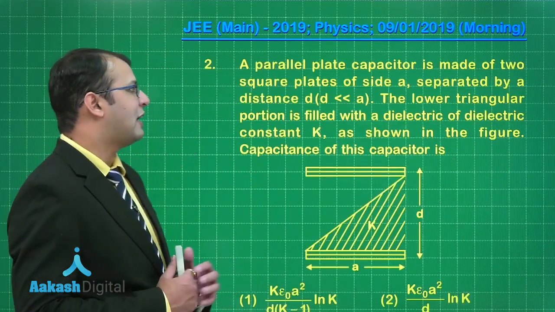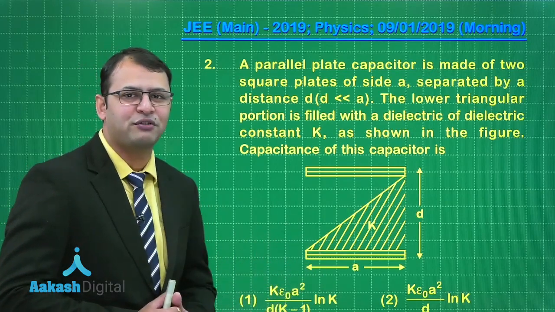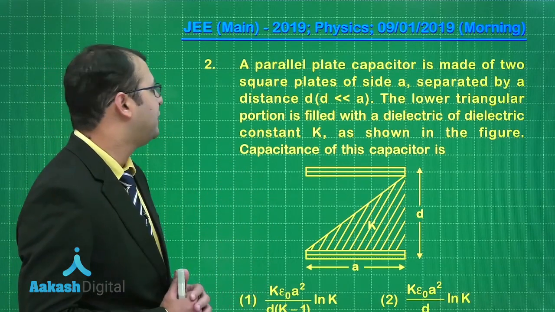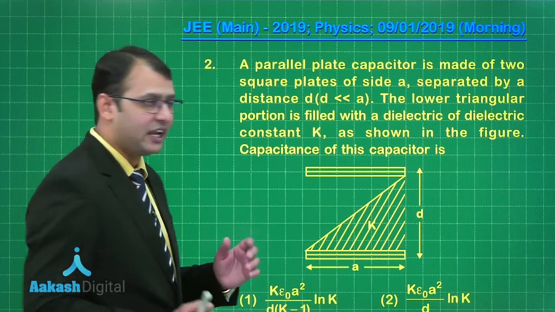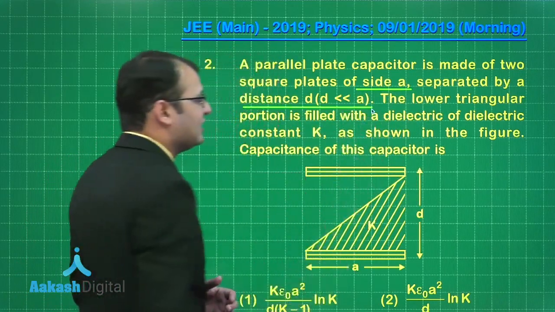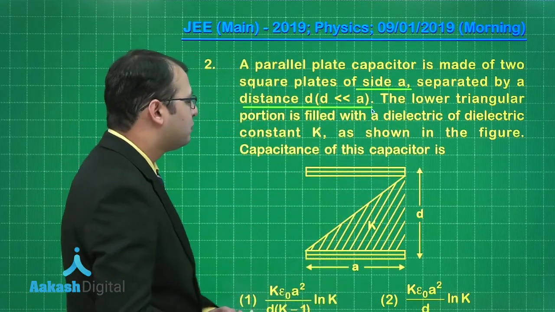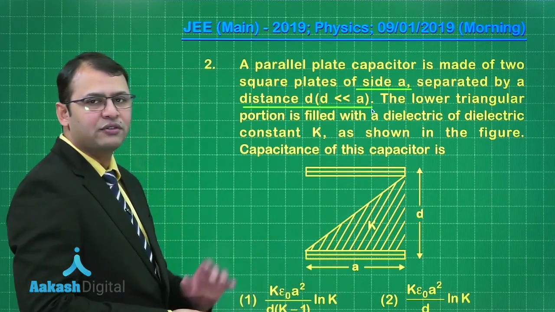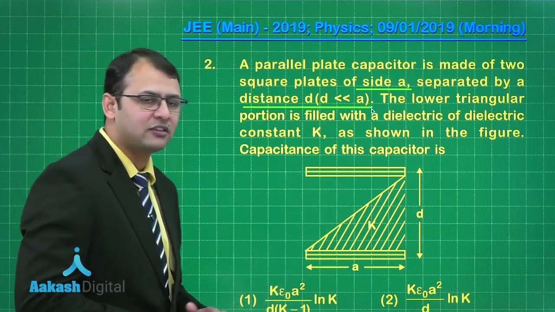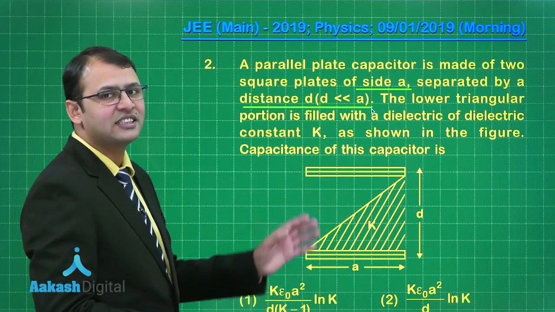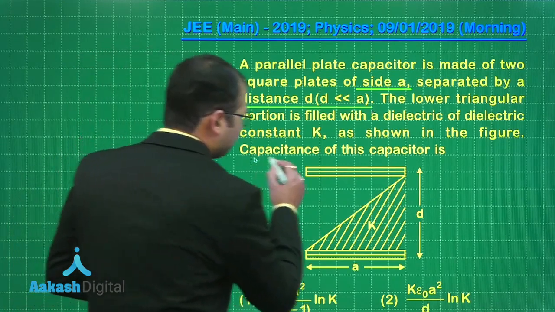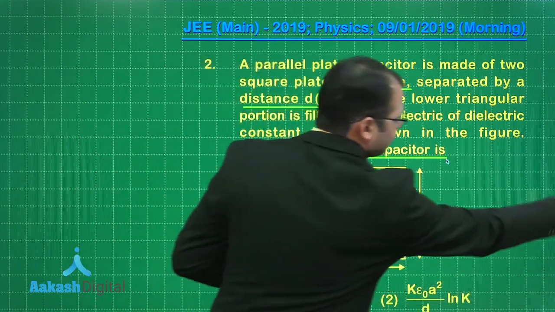Now this question of parallel plate capacitor belongs to a segment of electromagnetism. As per the question, the parallel plate capacitor is made of two square plates of side A separated by distance small d, where d is very less than A. The lower triangular portion you can see here is a dielectric of dielectric constant K as shown in the figure. So this is a case of a diagonal dielectric which has been placed between the plates, and it's a classical case, and we have a set formula for this. So what we need is the capacitance of this capacitor. Let's start with the solution.